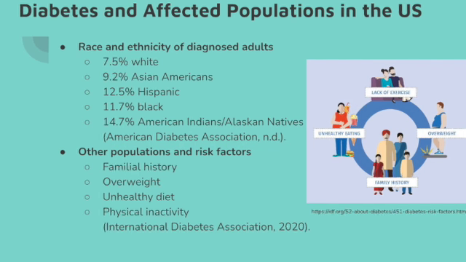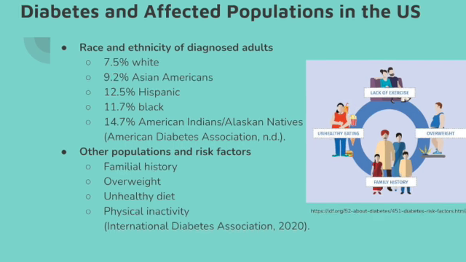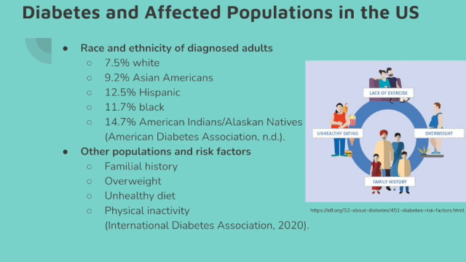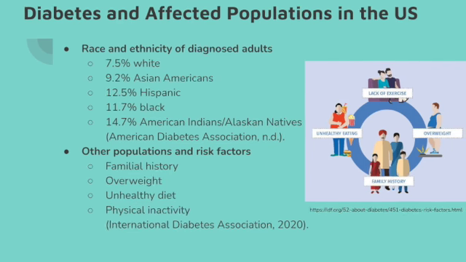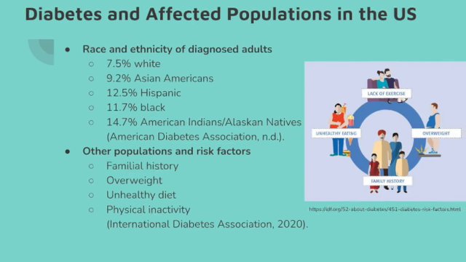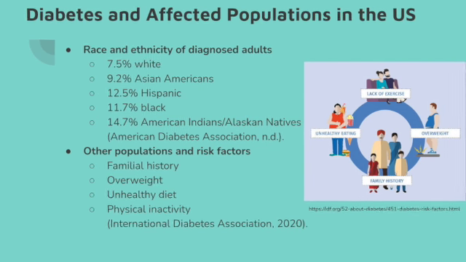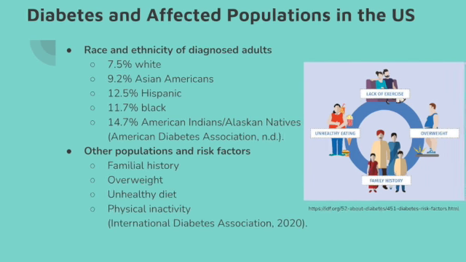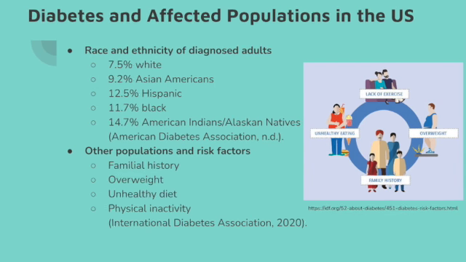Other populations and risk factors for type 2 diabetes include family history, the individual being overweight, eating an unhealthy diet, and physical inactivity. So these would just be important to look at for individuals with diabetes and certain populations that would be affected.